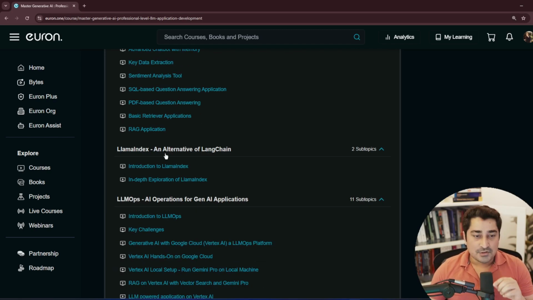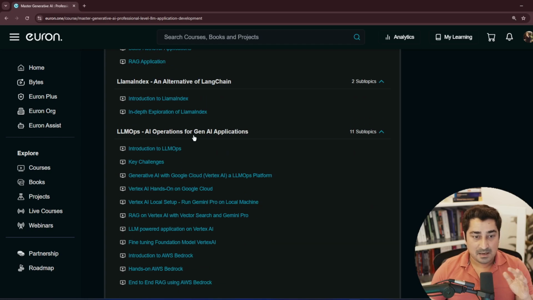Not only this, we are talking about LlamaIndex, and the amazing thing is LLM Ops. This is important, guys, because whenever you try to productionize any kind of project, obviously Ops is important. Here we are not just talking about LLMs like LangChain or LlamaIndex or the architecture, but we are also talking about the ops part of it, which is called LLM Ops.